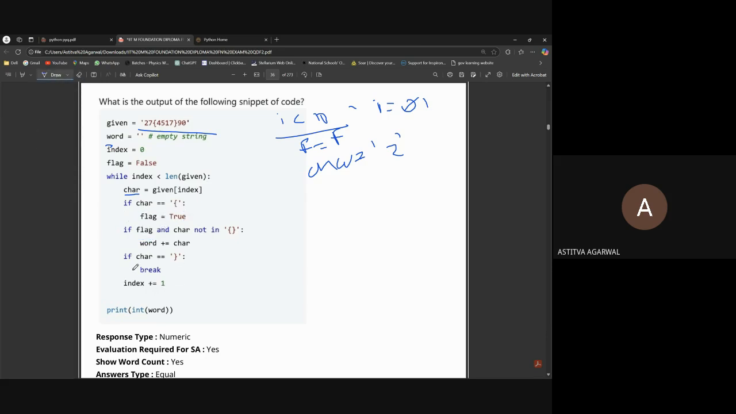So index will be 1. Is 1 smaller than 10? Yes, it is. So the loop will still work. Now we have char is 7. So the char will be 7.